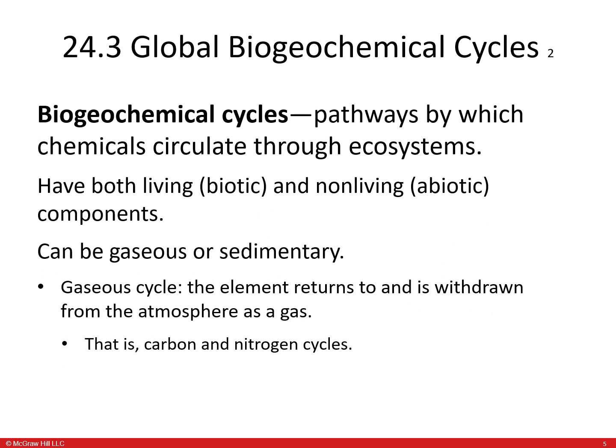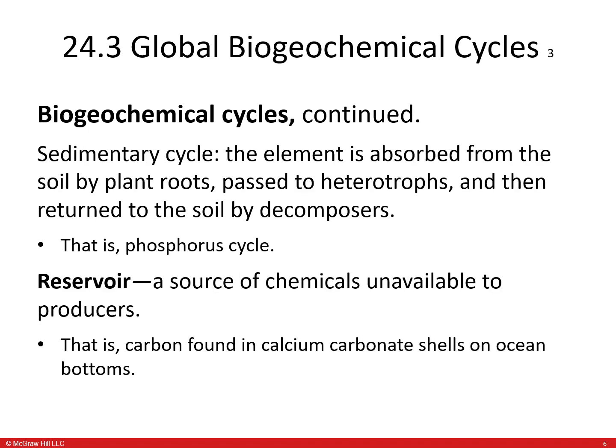Biogeochemical cycles. Pathways by which chemicals circulate through the ecosystem have both living, so biotic, and non-living, abiotic components, and these can be gaseous or sedimentary. Gaseous cycles are the elements that return to and are withdrawn from the atmosphere as a gas, for example, the carbon and nitrogen cycles. Sedimentary cycle: the element is absorbed from the soil by plant roots, passed to heterotrophs, and then returned to the soil by decomposers. An example of this is the phosphorus cycle.